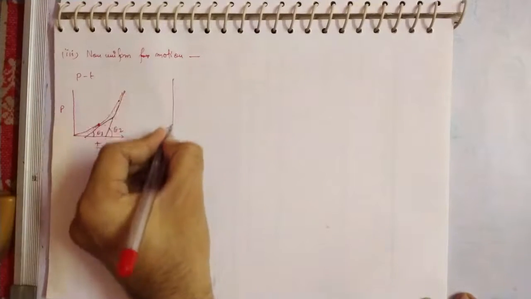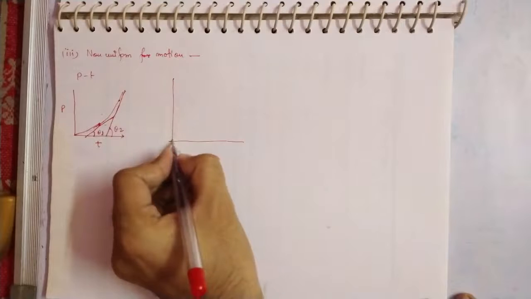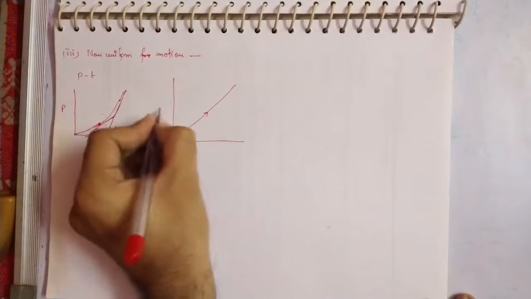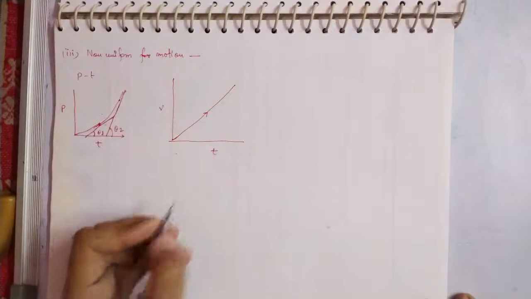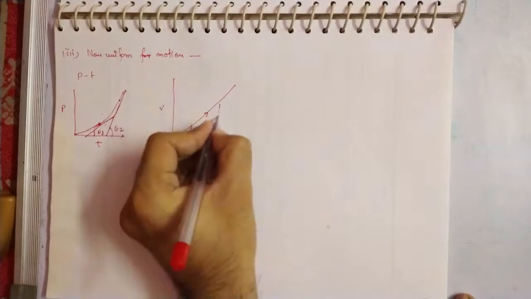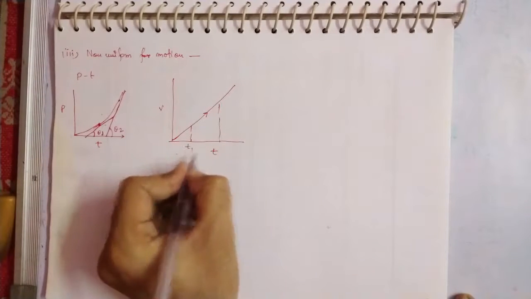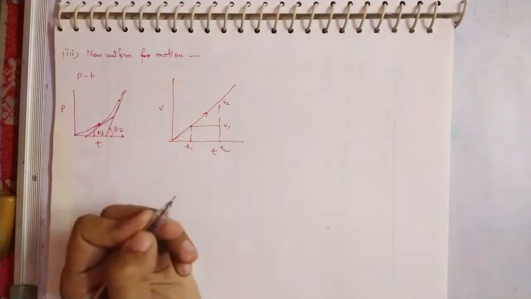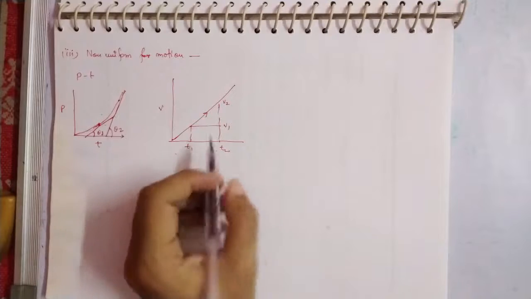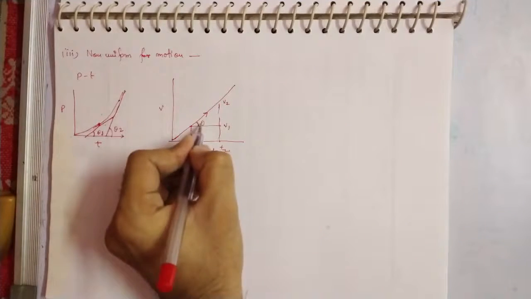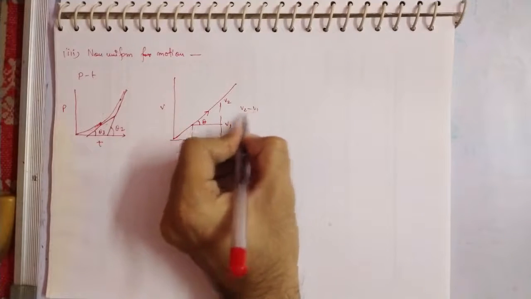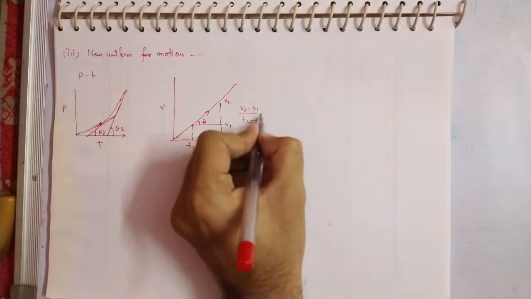So let's see the velocity graph also. This time you will get a straight line between the velocity and the time. Okay, now here you can find for the two different time intervals, that is t1 and t2, that there are different velocities. And thus we can get a slope here. The slope of the v-t curve, we know, is written in the form of (v2 minus v1) upon (t2 minus t1), which will give you the acceleration.